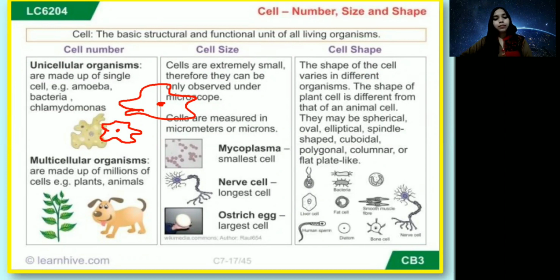Next, coming to multicellular organisms. All the organisms made from millions of cells are known as multicellular organisms. Examples are plants and animals. We are made from millions and trillions of cells. That's why we call it a multicellular organism. I hope this is very much clear to all of you. You enjoying the session?